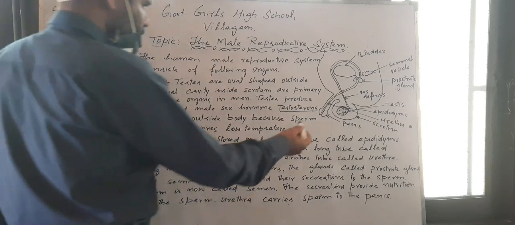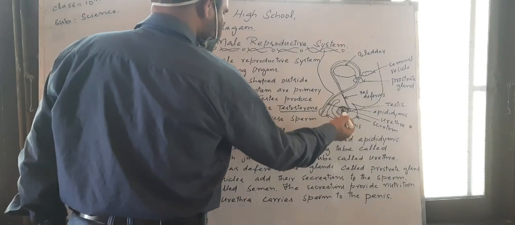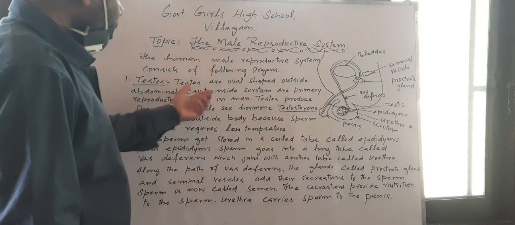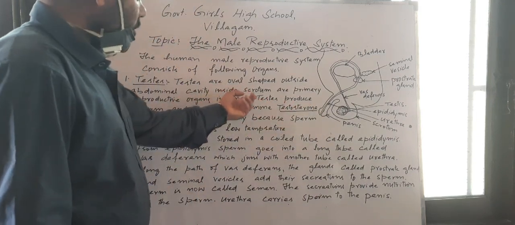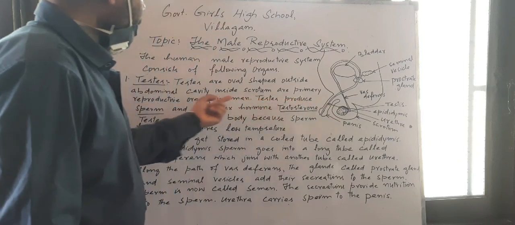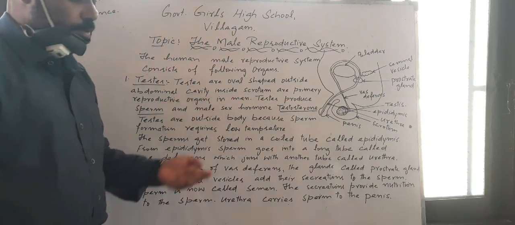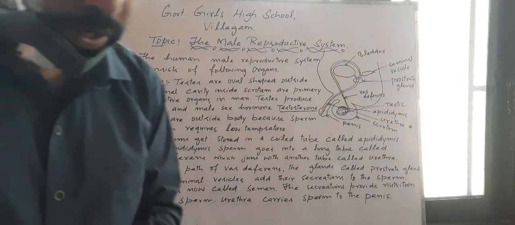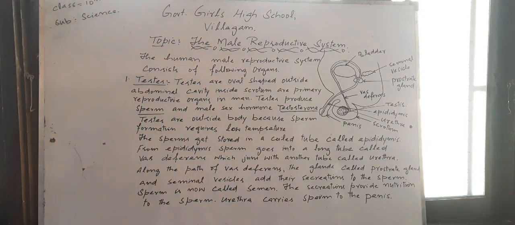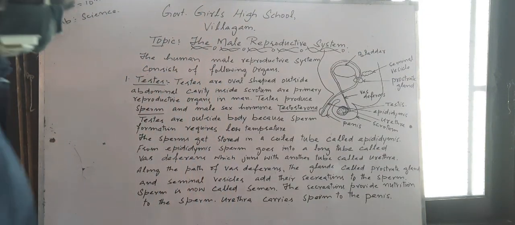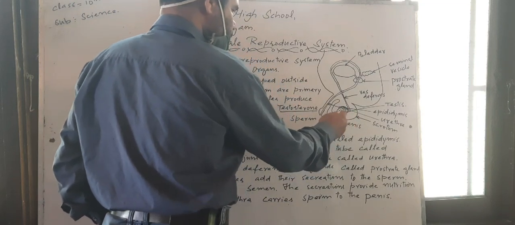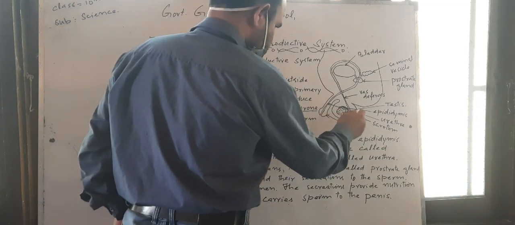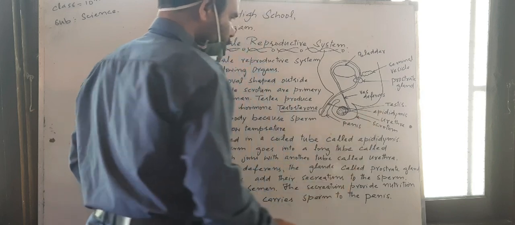The testes lie in a pouch-like, bag-like structure that is called the scrotum. Now in these testes, what happens? The sperm is formed. Testes are oval-shaped, lie outside the abdominal cavity inside the scrotum, and are the primary reproductive organs in males. In females, the ovary is the primary reproductive organ.